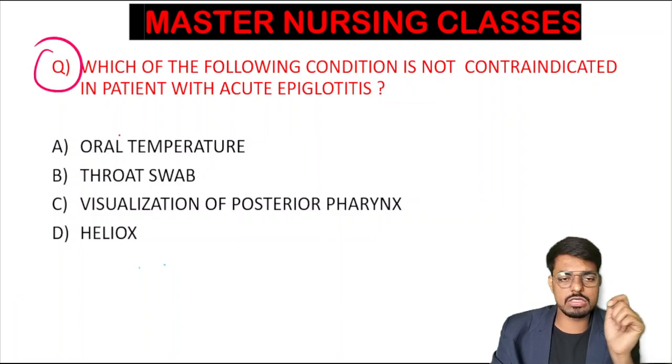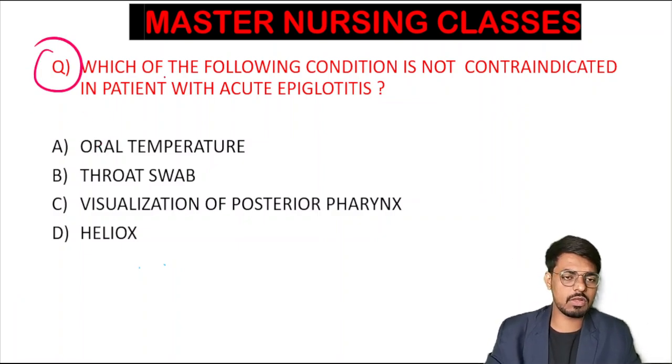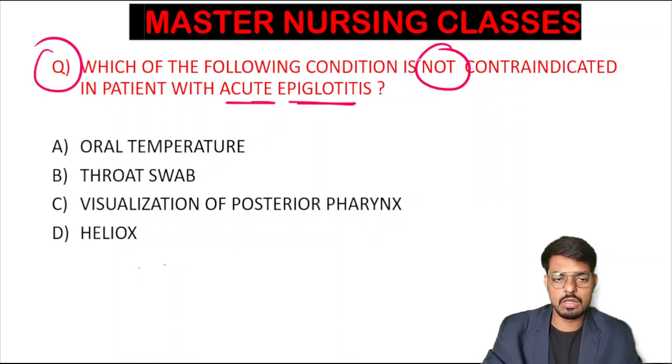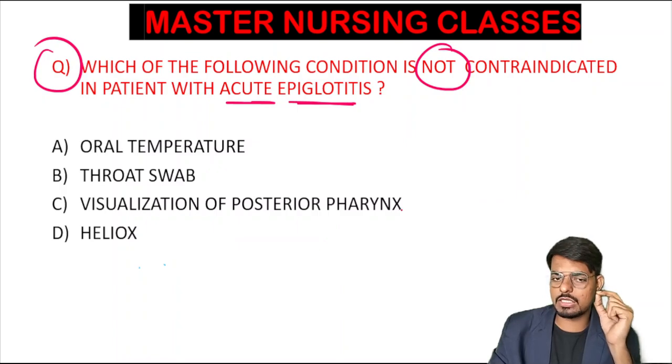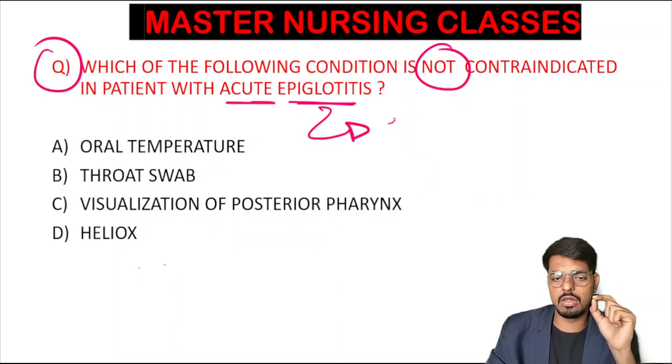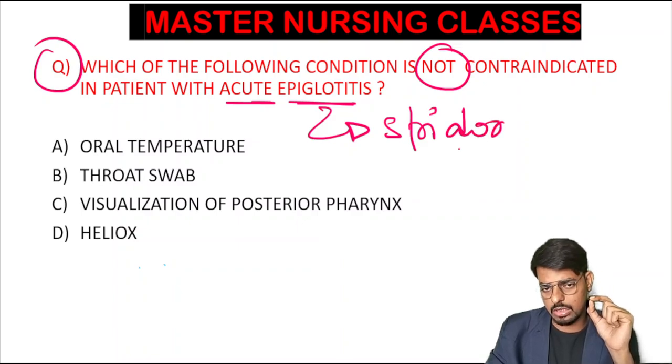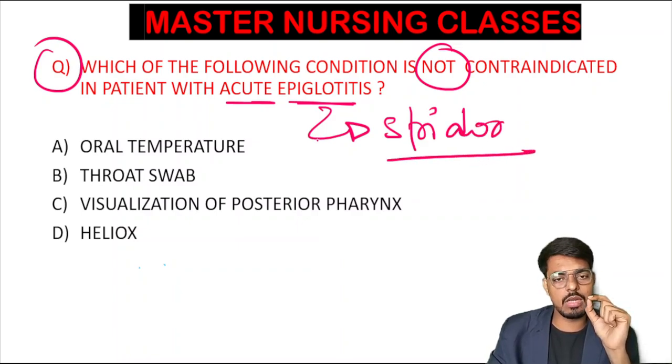Read the question carefully and completely, and try to give the best answer. Which of the following conditions is not contraindicated in a patient with acute epiglottitis? Among the four options, we need the condition that is not considered a contraindication in acute epiglottitis. What is acute epiglottitis? It is an acute inflammation and infection of the epiglottis, partially obstructing the airway, and the classical picture is stridor, due to the partial blockage of the upper airway.